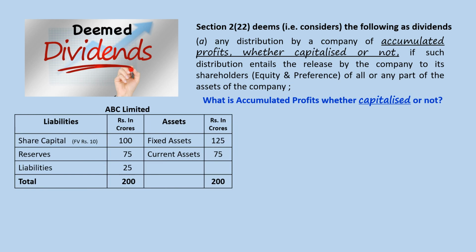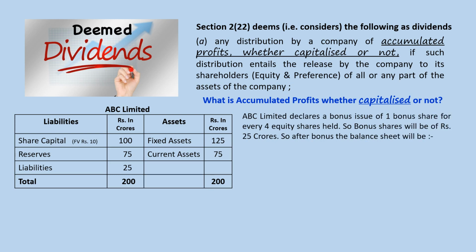Suppose there is a company called ABC Limited which has a share capital of 100 crores, reserves of 75 crores, liability of 25 crores, fixed assets of 125 crores and current assets of 75 crores, totaling 200 crores. Now ABC Limited declares a bonus issue of 1 bonus share for every 4 shares held.